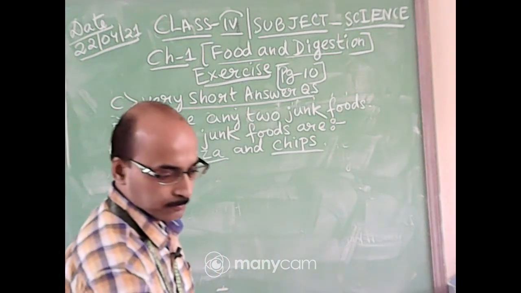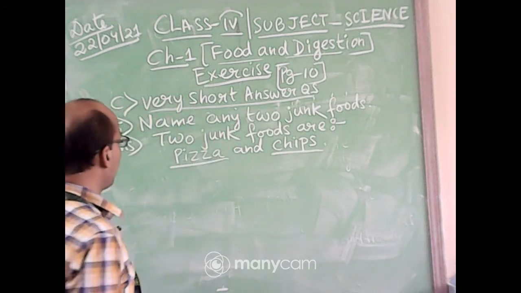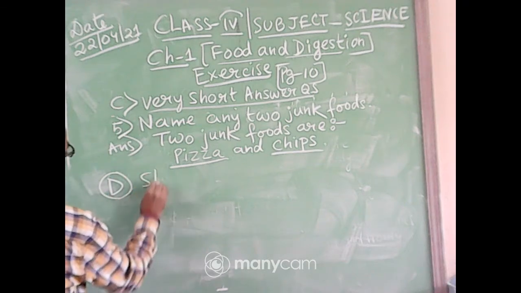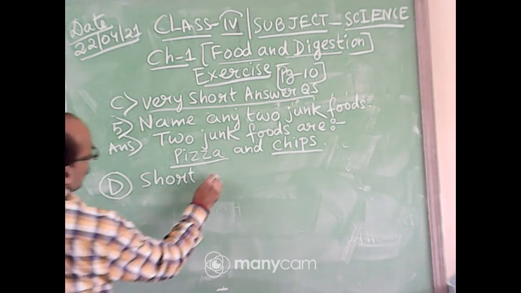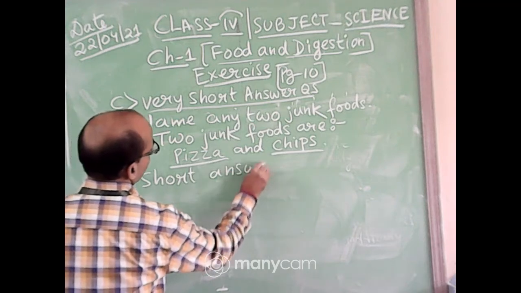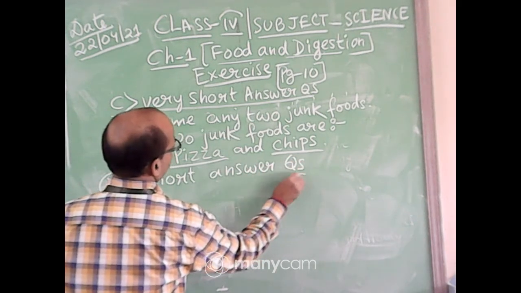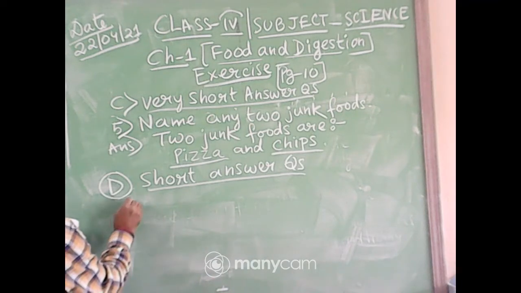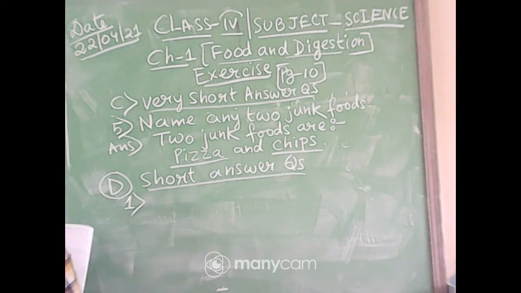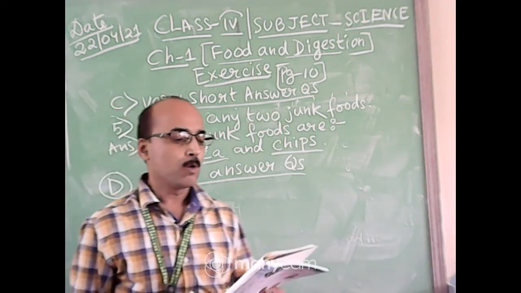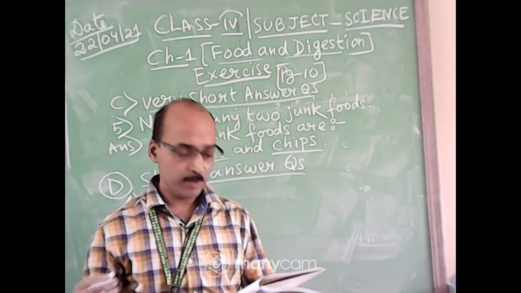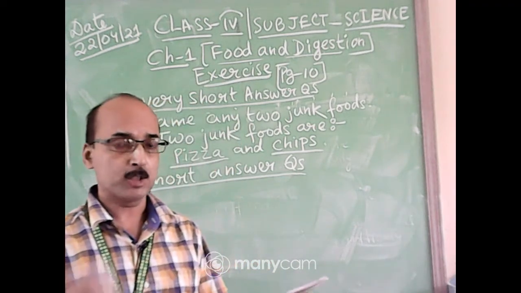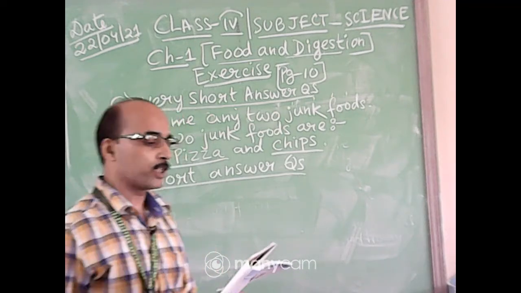Okay. Now all of you write down section D now. Short answer question. Okay. Question number 1. We will do question number 1 now. Question number 1 is, what is roughage? All of you will please refer page number 10. You will look at page number 10 in your science book. You write down the question, what is roughage?